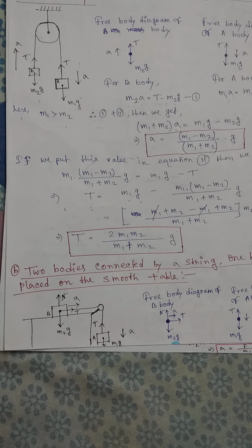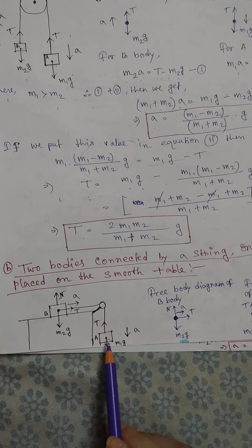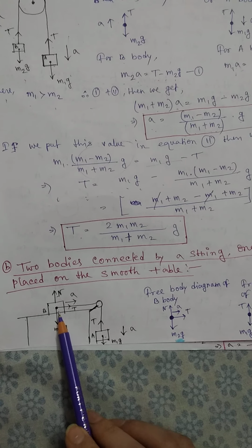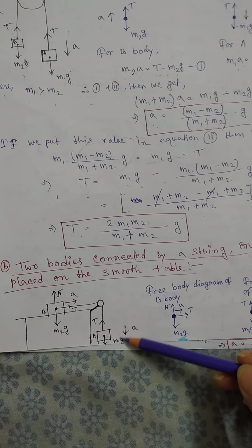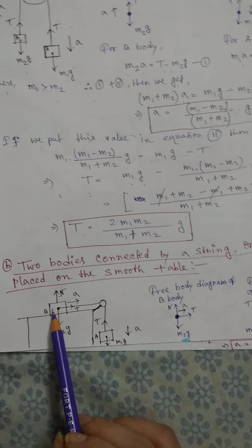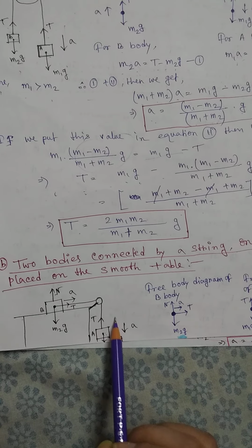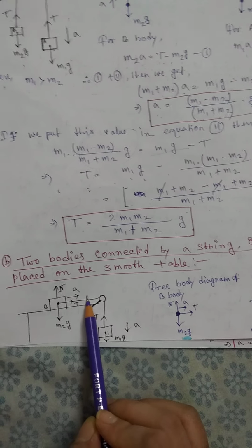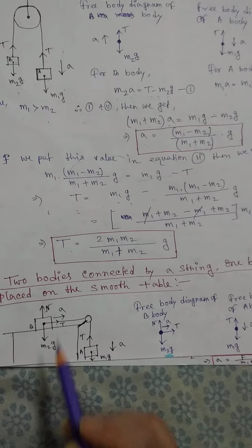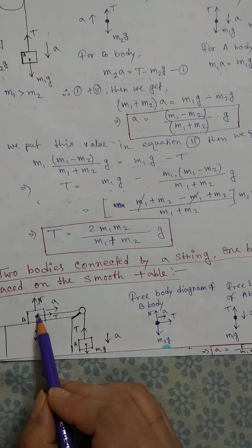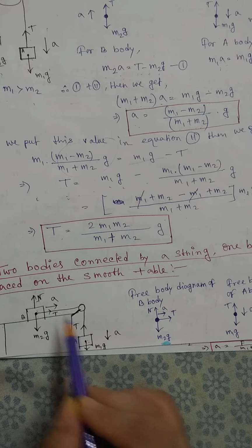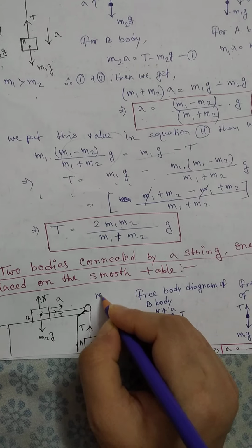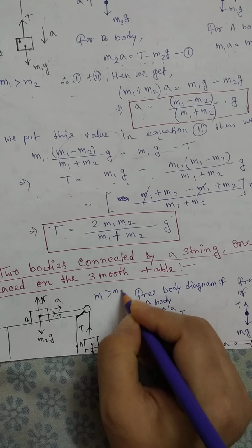So if this body is heavier than this one, then obviously this body moves along this side, in the downward direction, and due to the movement of this body along this direction, this body moves in the forward direction, right? So here I am showing all the accelerations. Just look here: the acceleration of body B is along this side, and the acceleration of body A is along this side. Here we assume that m1 is greater than m2.